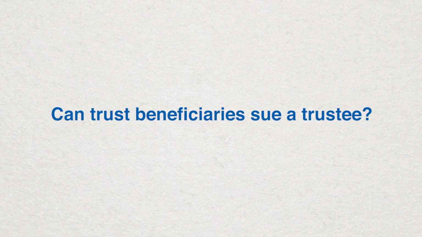Trust accounting income is a formula used to determine how much income from the trust is available for the trustee to distribute to beneficiaries. Trust accounting income is calculated by adding all of the trust's sources of income together and then subtracting expenses. The trust accounting income formula will be used to prepare the trust tax returns in certain situations. Can trust beneficiaries sue a trustee?